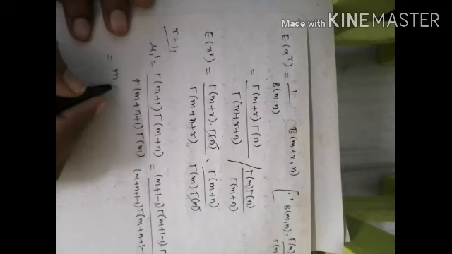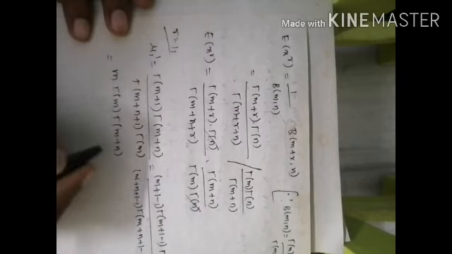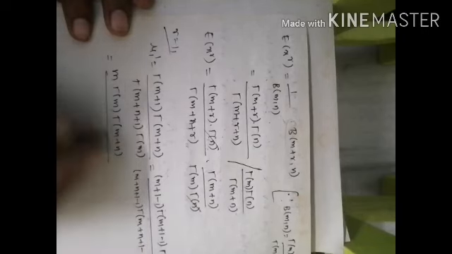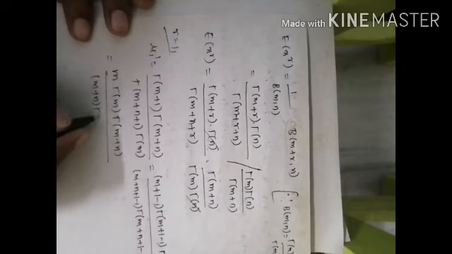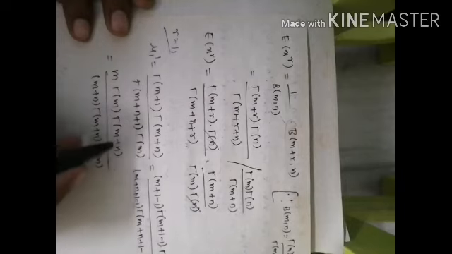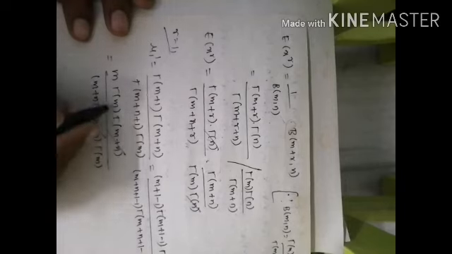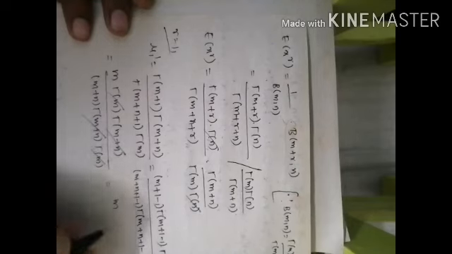So here plus 1 minus 1 gets cancelled, so the remaining terms are m, gamma of m, gamma of m plus n, divided by m plus n into gamma of m plus n into gamma of m. So gamma of m plus n and gamma of m get cancelled, so the remaining term is m by m plus n.